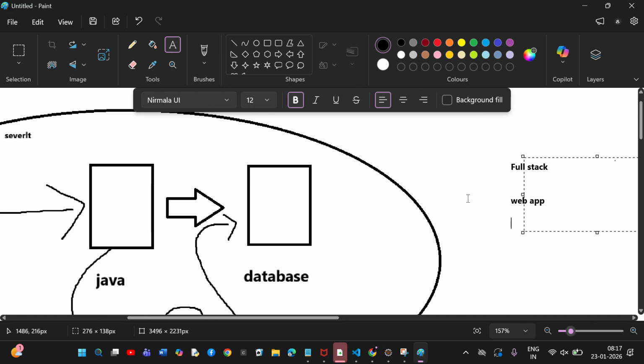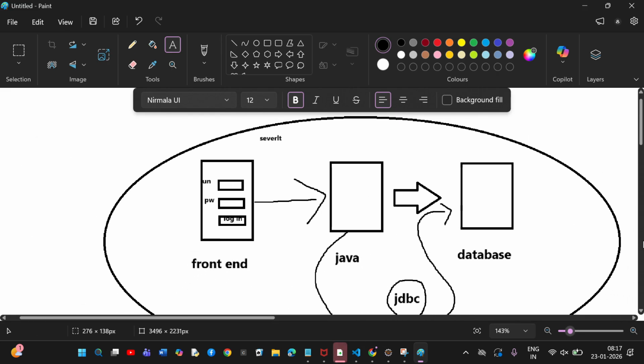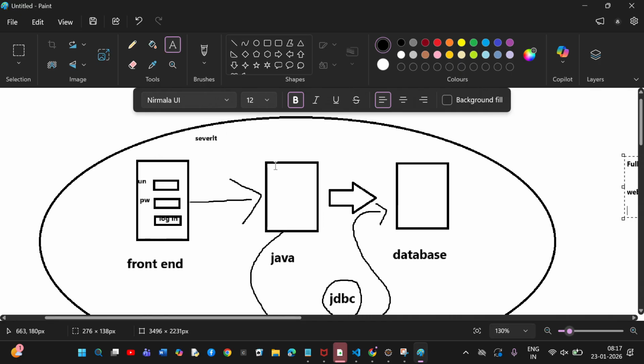But what is a framework? What is the framework for JDBC and Servlet? The framework will be Spring. Why? See here, more boilerplate code. If there is more boilerplate code, it means we have to write repeated code. If you go for JDBC, every time you have to open the connection and close the connection for every class. Is it easy or tough? Tough. And to make it easy, we have to go with Servlet.